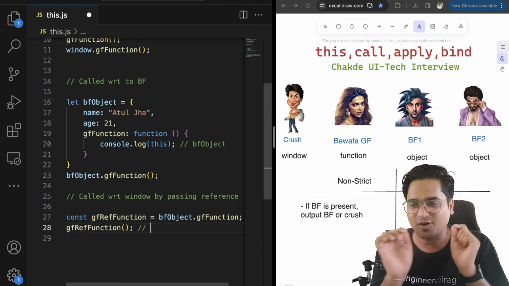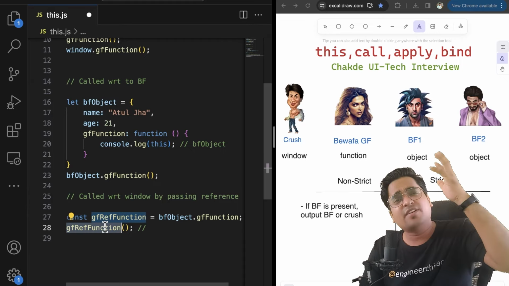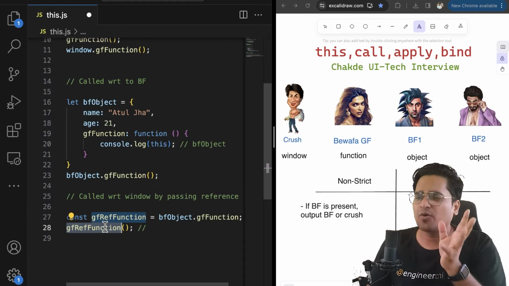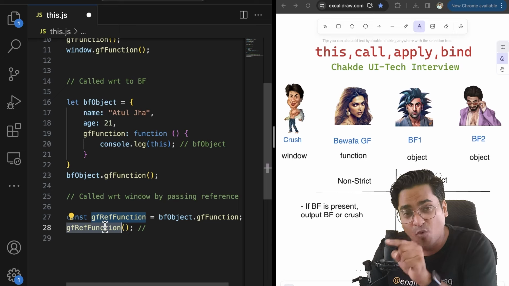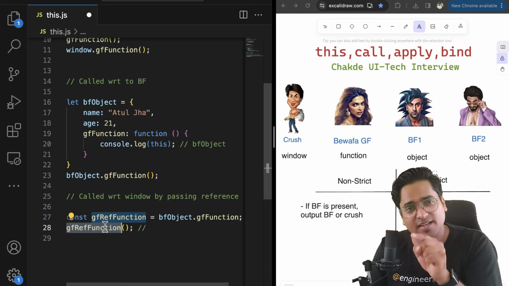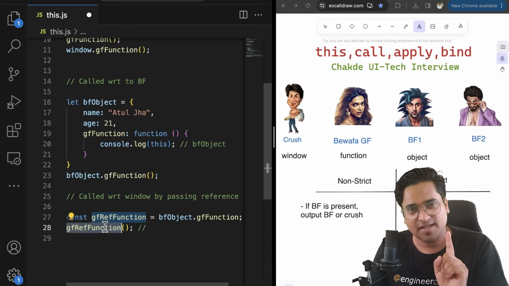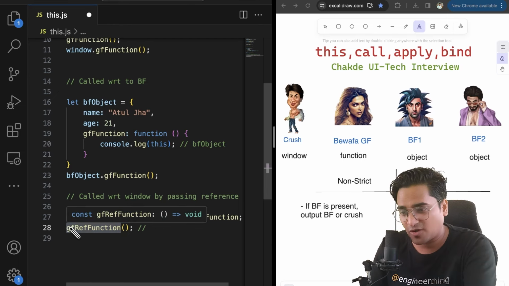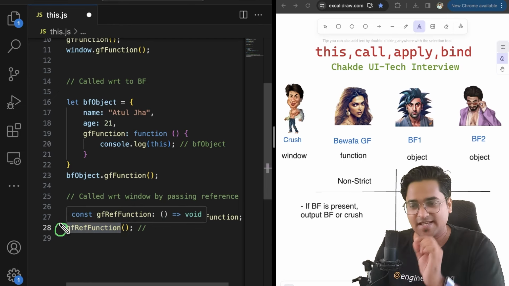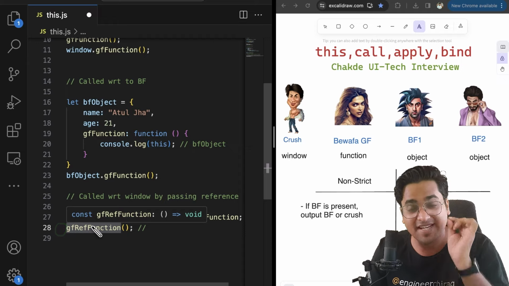Now, you have to understand one thing. One simple thumb rule that we have understood. Now, you have a GF over here. Irrespective of whichever reference it is being passed, right now, at this moment, do you have any BF or the object along with that? Is this function called with respect to any object at this point?